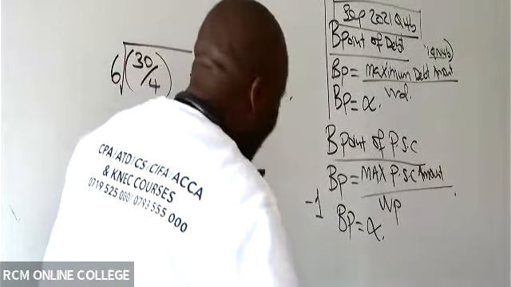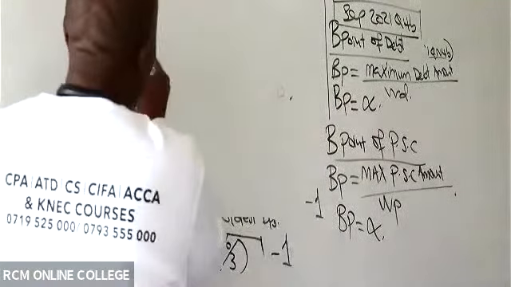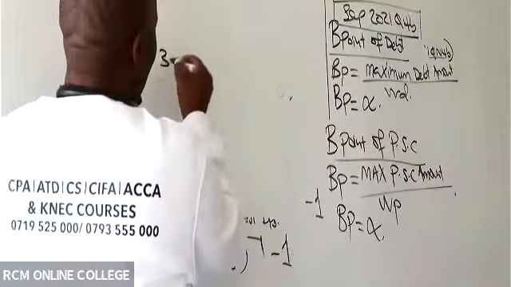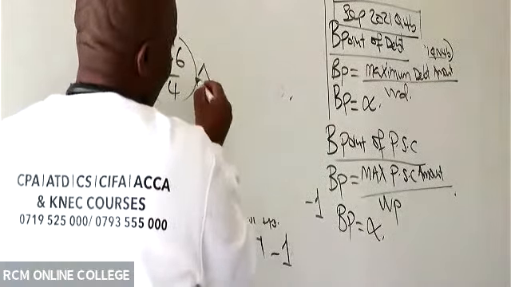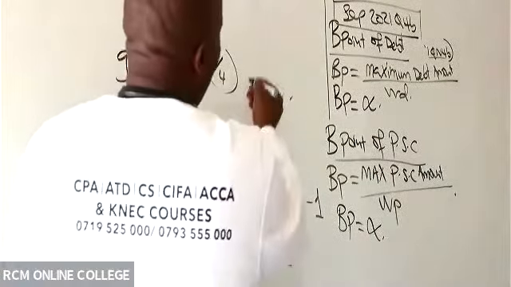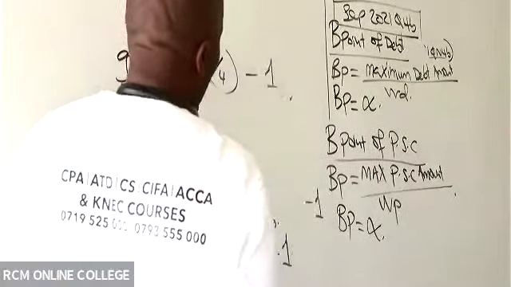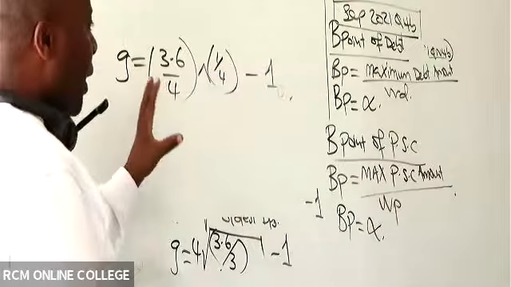Let me repeat this. Ladies and gentlemen, I'll come and say g is 3.6/4 raised to a quarter, and then I subtract what here? I subtract 1, so long as I remember to put everything contextually in brackets.